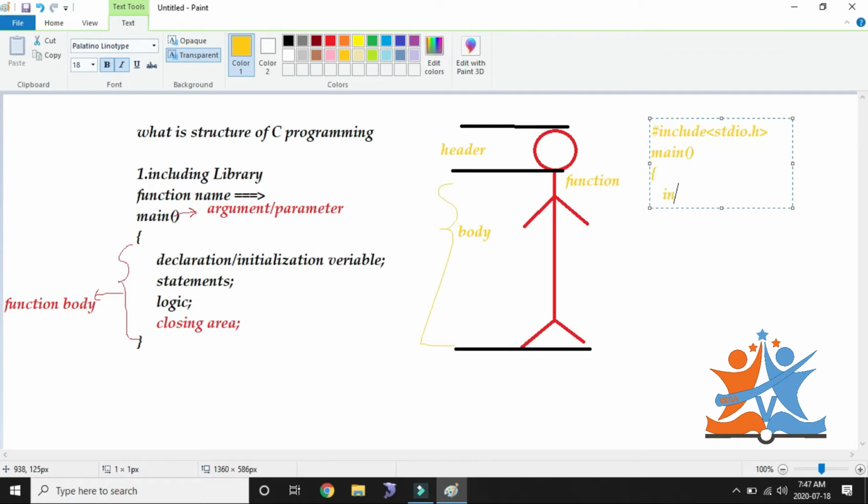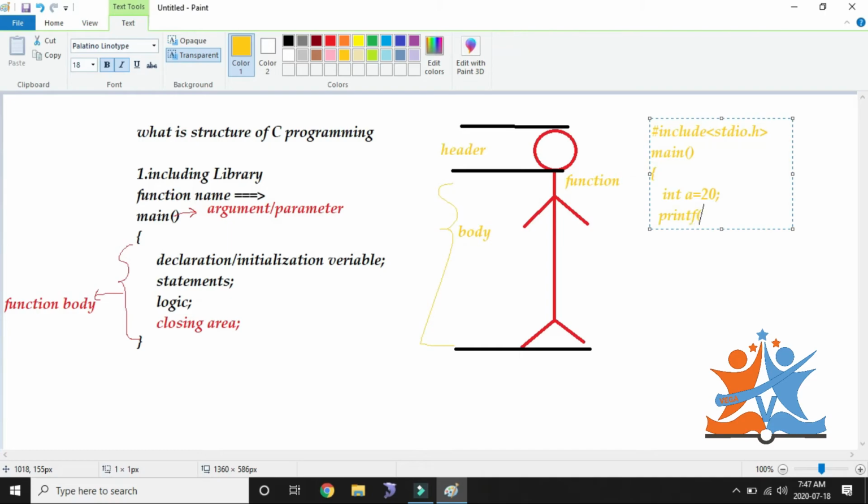So int a is equal to 20, for example. This part I call declaring a variable, and this part I call initializing a variable.